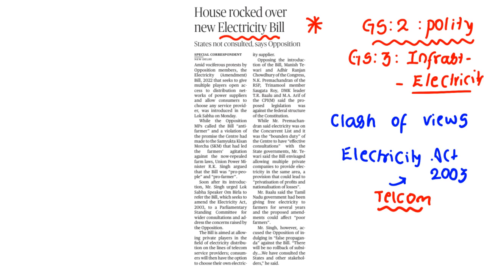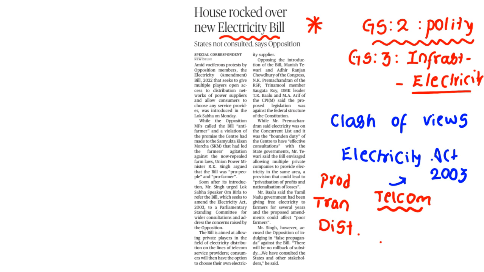So in this electricity bill, the private players will offer their discom services, meaning their distribution services. Why? What happens? Under the Electricity Act 2003 there are different players for production of electricity, different players for the transmission of electricity, and there is one player for distribution, which is called discoms.